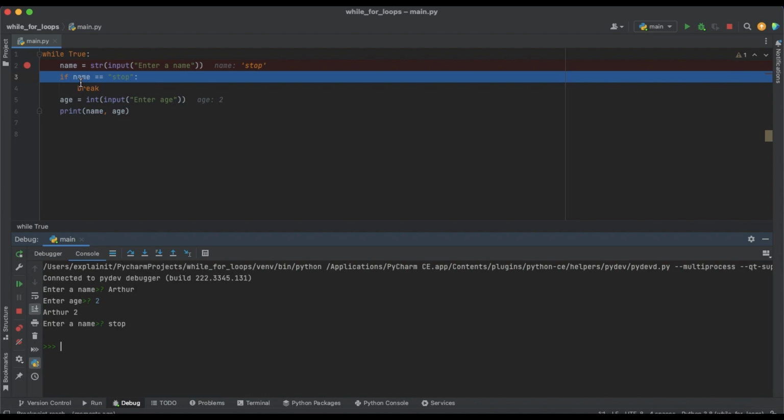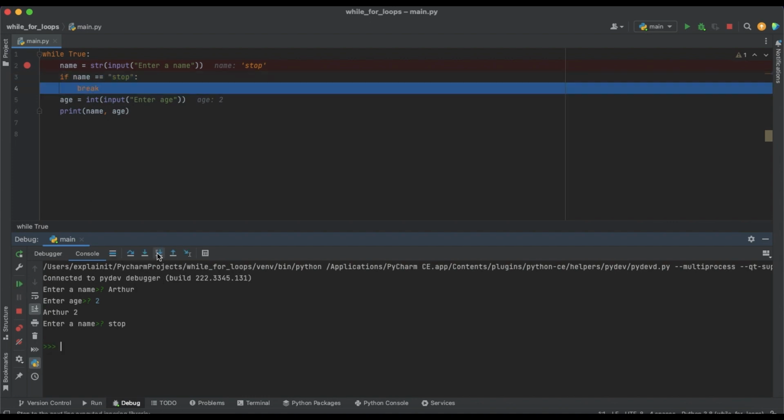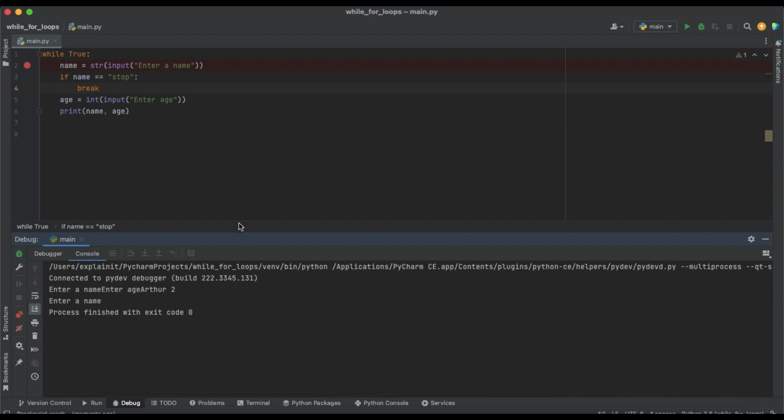So if name is stop and it's true, then we will go to the break, and then we will immediately stop our loop. So it's not like continue, which goes up to the beginning of the loop. It would stop the loop entirely. So the difference between break and continue is that continue will go on top of the loop and break will stop the loop.